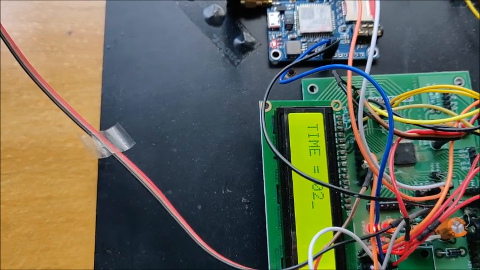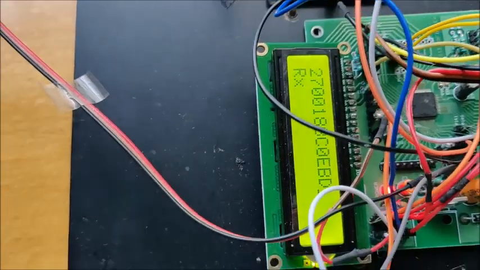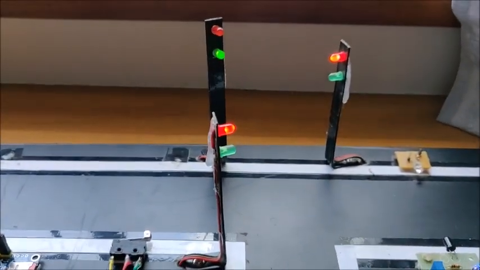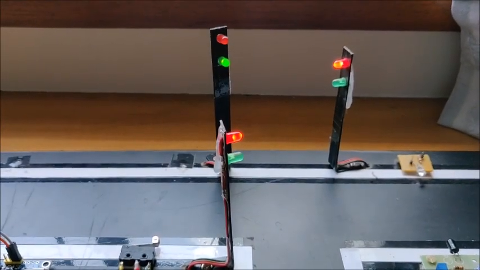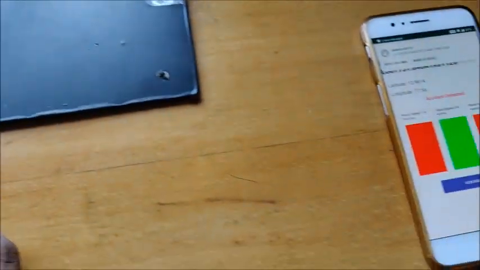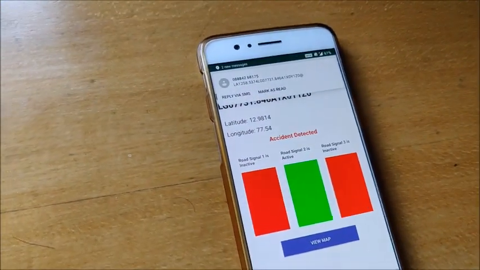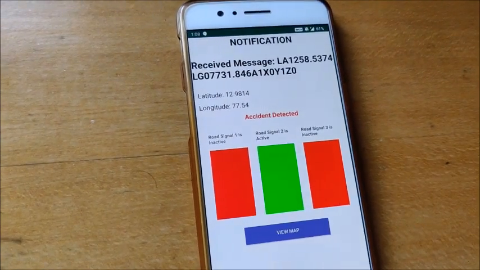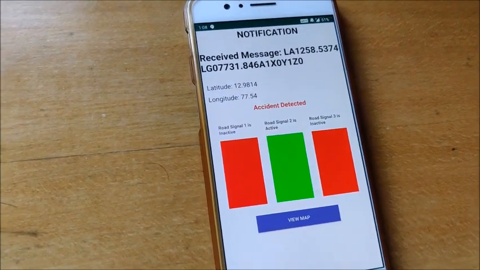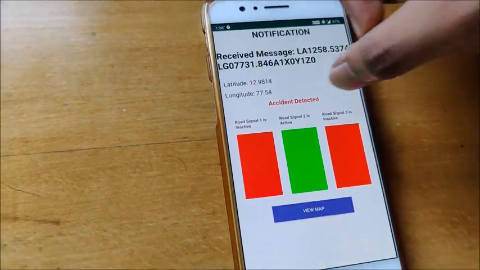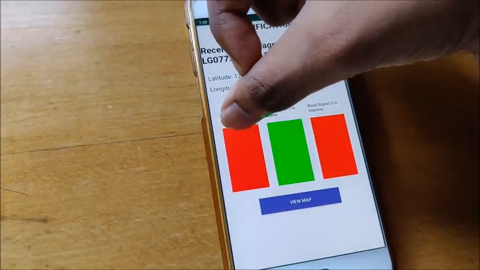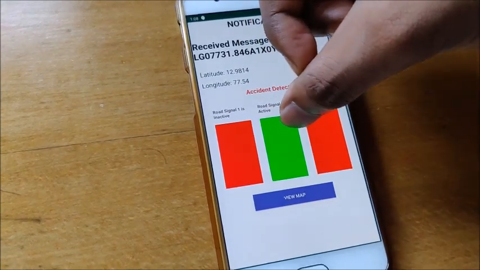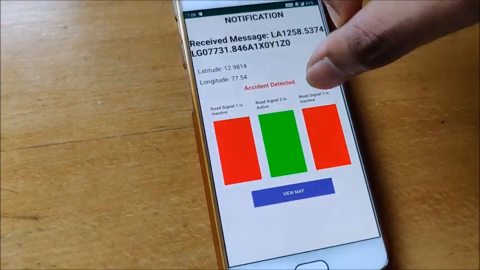This takes a little time. Yeah, so this has been scanned as BD, telling that it's an ambulance, and you can see the status of the traffic light, and now you'll be seeing the indication over here. Caution, accident detected. Caution, accident detected. So those are my respective coordinates, and based on the coordinates we have got the latitude and the longitude. You have also seen the status of the traffic, which is traffic 2 is green and traffic 1 and traffic 3 are red.